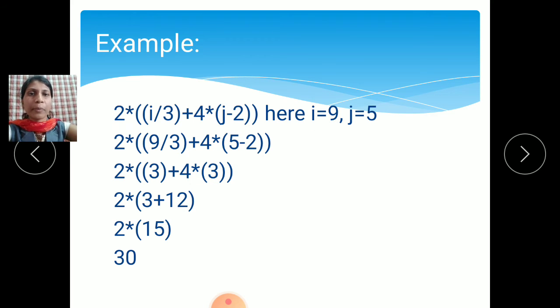Like this we can solve any example using the BODMAS rule. First preference is for parenthesis, means brackets. Then second preference for division or multiplication. Then addition and subtraction. According to the BODMAS rule, we can solve the example like this.